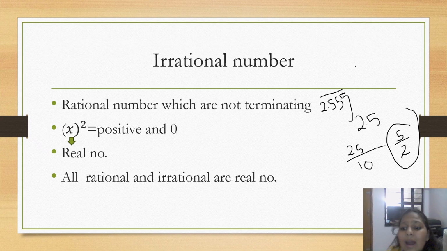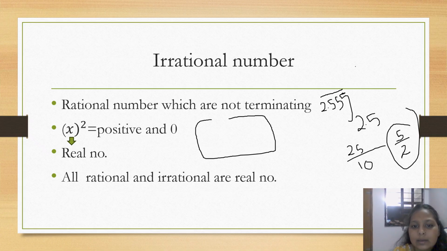All rational and irrational numbers are real numbers. If I make a box, this is real numbers.